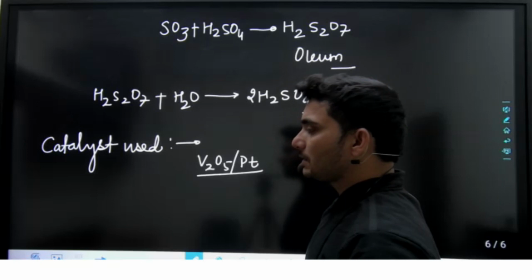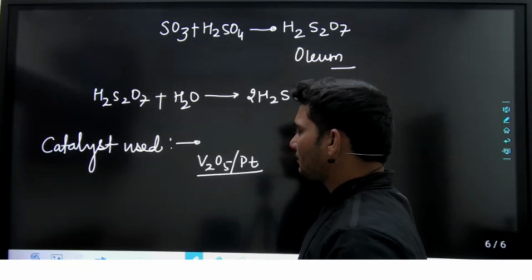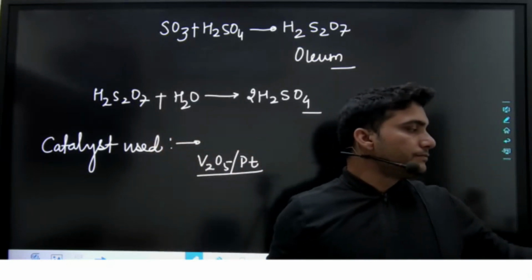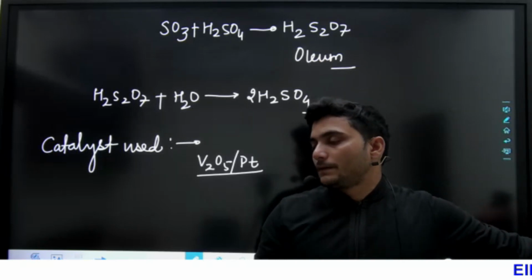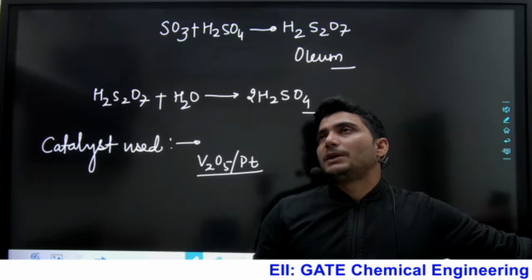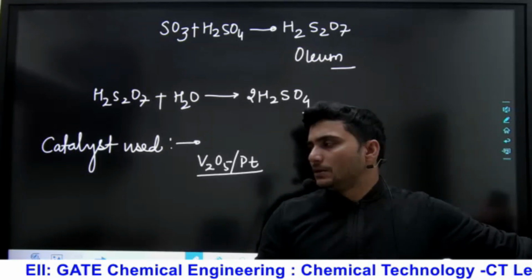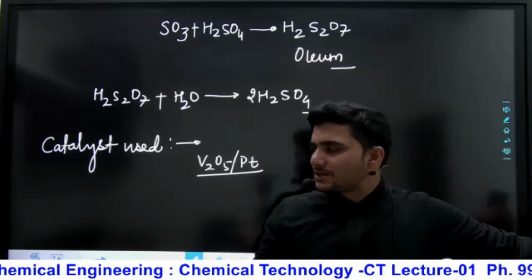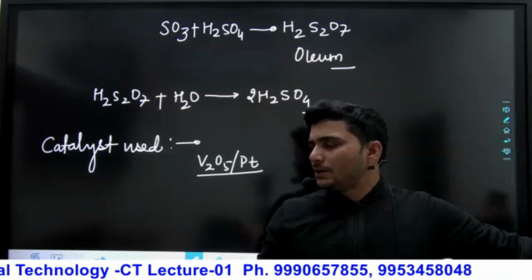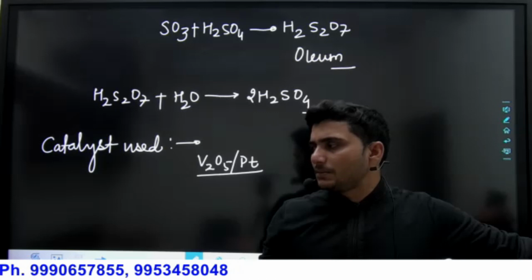The second disadvantage is that the platinum catalyst is easily poisoned. In the very beginning its activity is very high, but due to that, we cannot use the platinum catalyst.